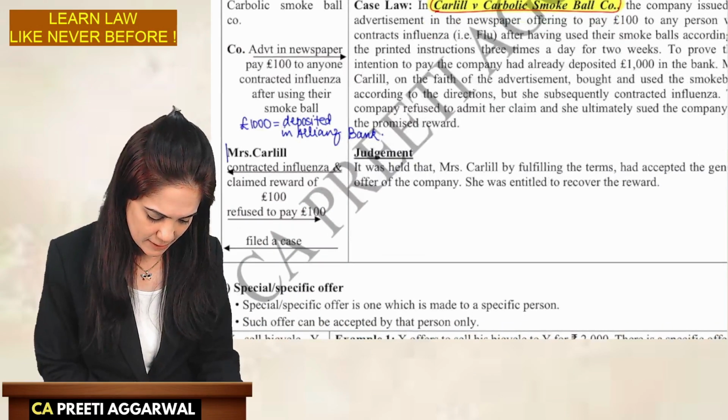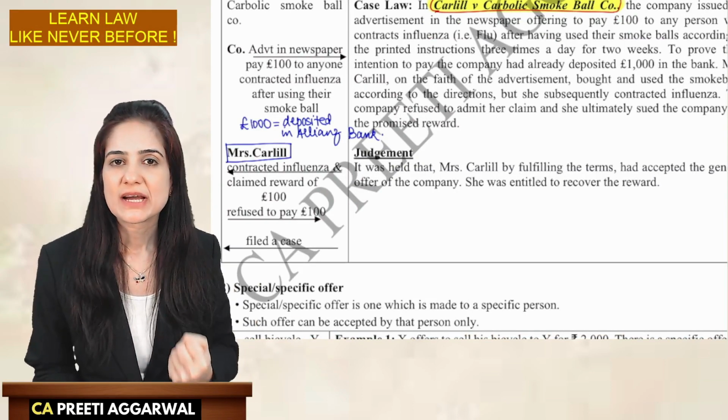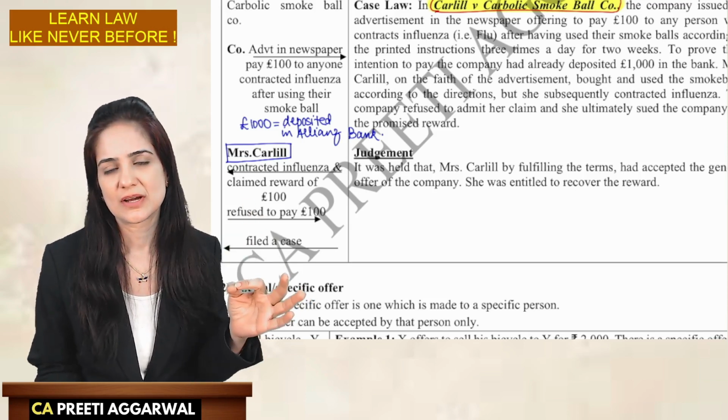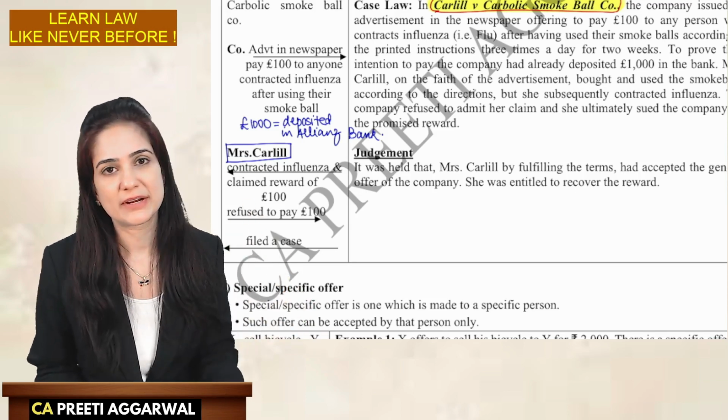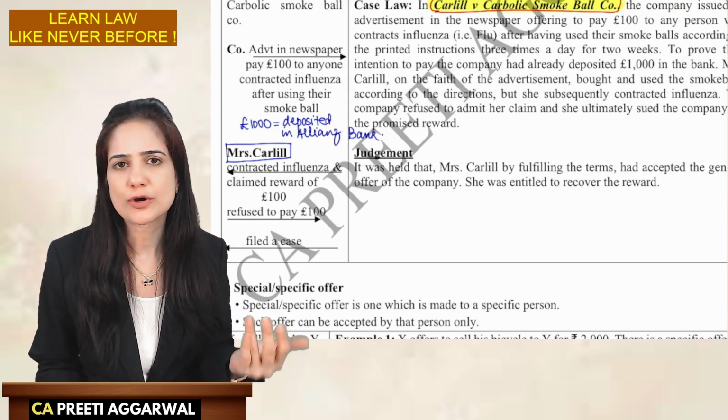Mrs. Carlyle read the advertisement. She purchased and used the product as per the printed instructions. But still, she contracted influenza. So she approached the company to claim her reward of £100.